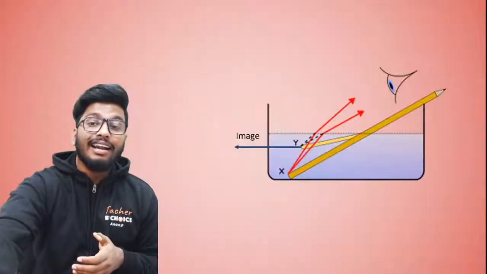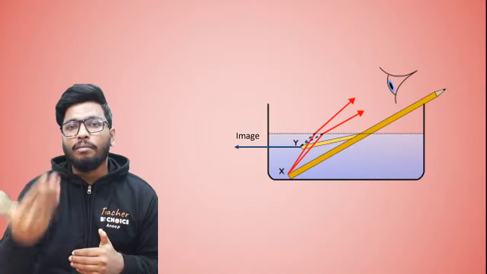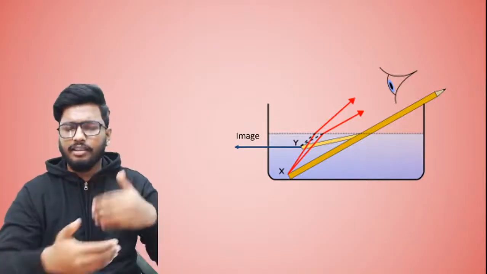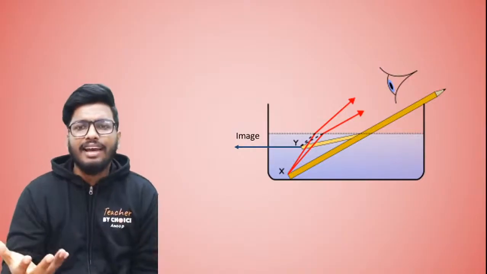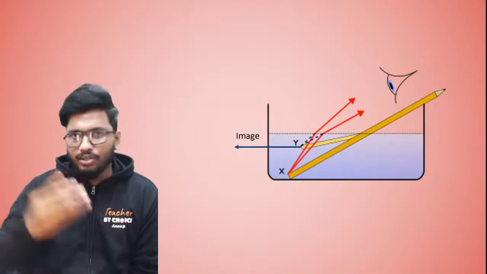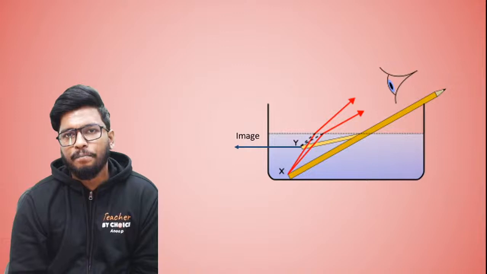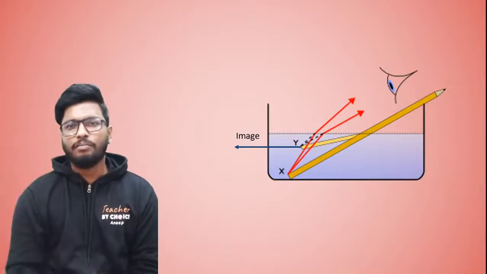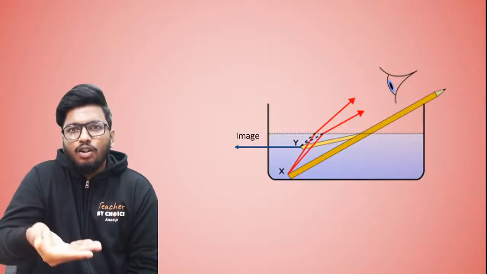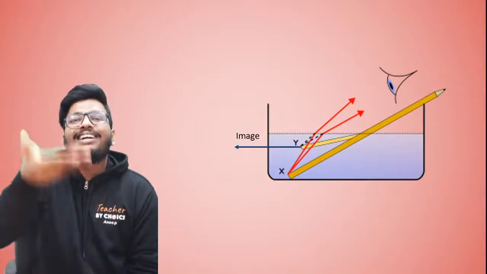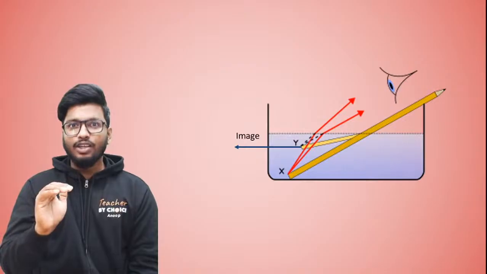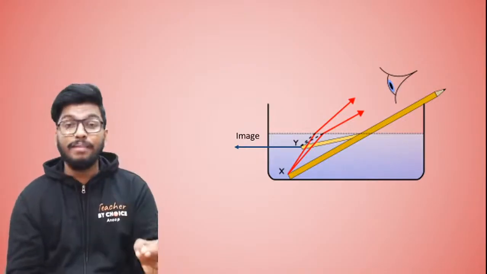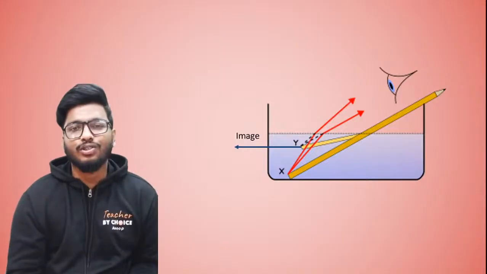Now, refraction is a very common phenomenon, especially when you're looking at something that is underwater. It appears, like for example, this pencil, which is the same example we just saw in the case of a rod. When you put the pencil inside and see from the top, the pencil appears like it's raised up. So you're not seeing the actual pencil, but what you're seeing is the illusion of the pencil, which is what is called an image.